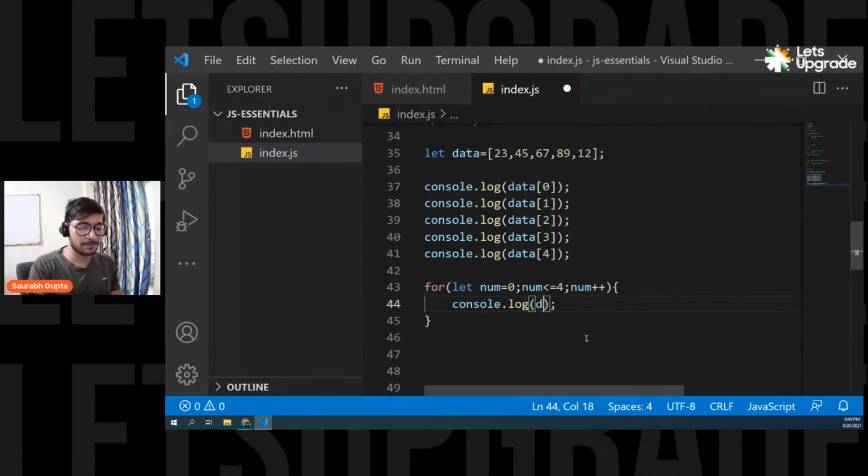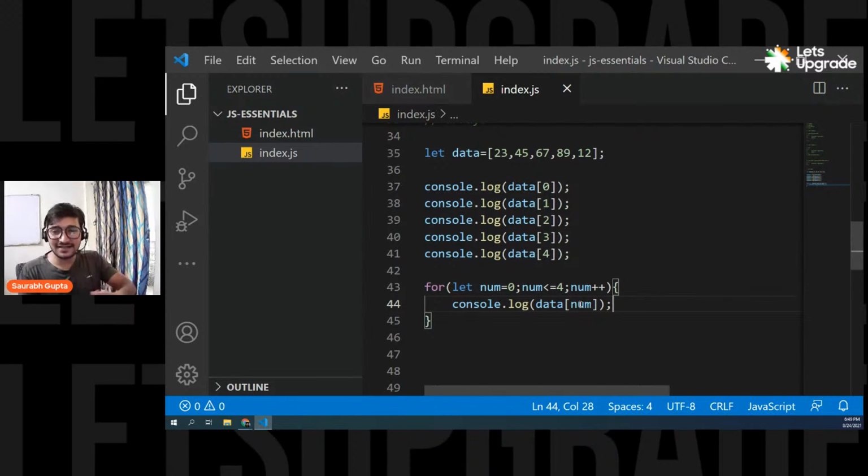Console.log data of now. I'm not going to write 0 here. If I write 0 here, that 0th element will be printed 5 times because this loop is running 5 times from 0 to 4. And if I put 0 here, only the 23 will be printed 5 times. But I don't want that. So I have to put my num variable here because that is something that is incrementing one by one. So for the first time it's 0, next time it's 1, 2, 3, and 4.